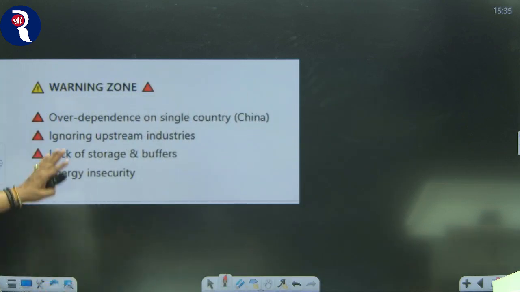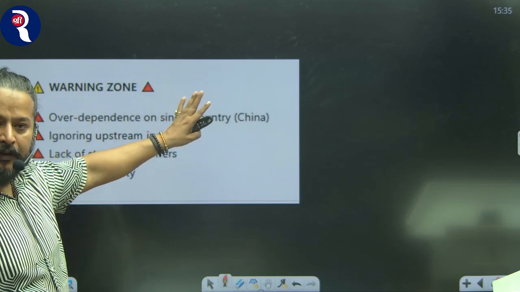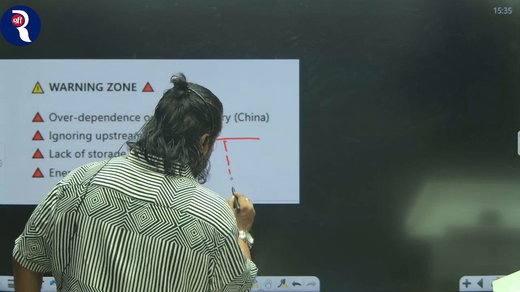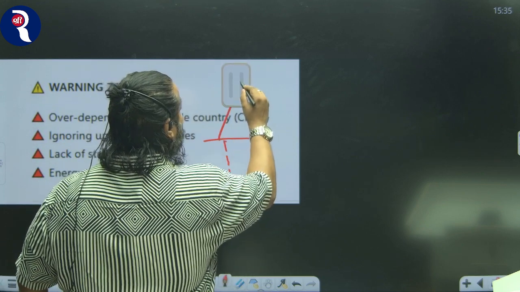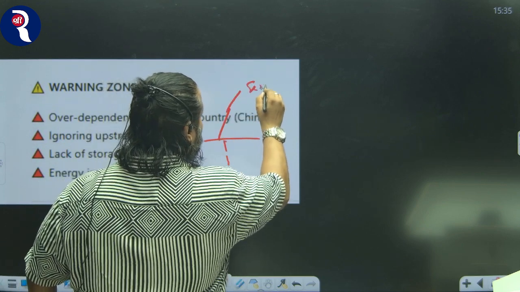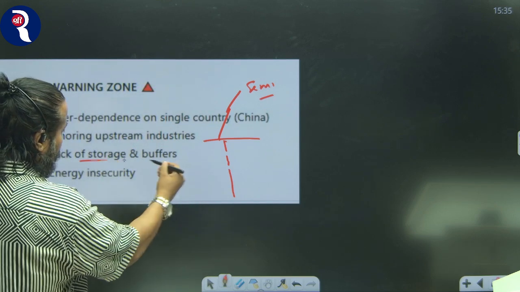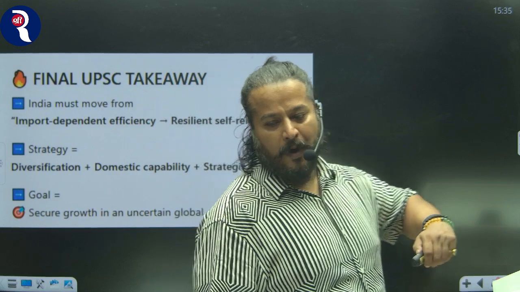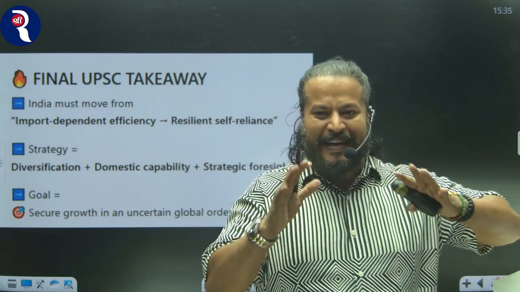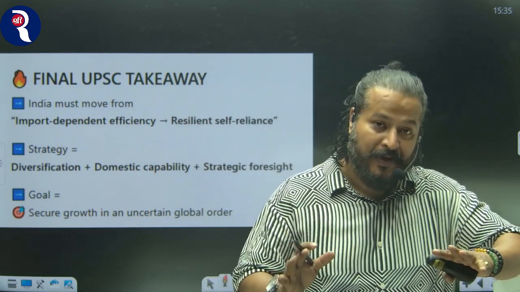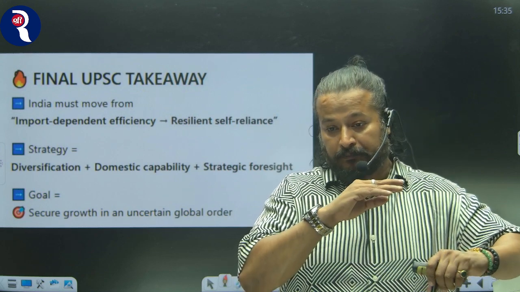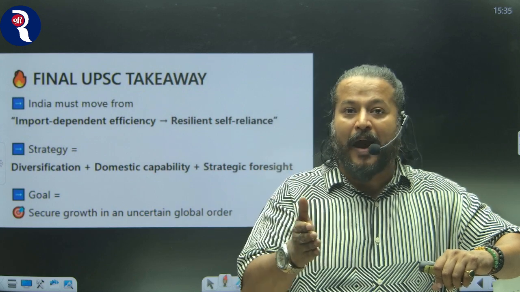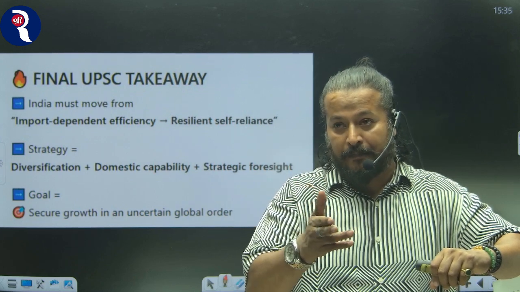Now, what is the warning here? The warning says over-dependence on a single country will lead to risk. Ignoring upstream industries: we are good in downstream industries, but we should go for upstream industries such as semiconductors. Lack of storage and buffer is another concern, along with energy security. So this is how this article talks about how vulnerable India is in terms of supply chain and its disruption, and how India can control or minimize the impact of supply chain disruption on the Indian economy.